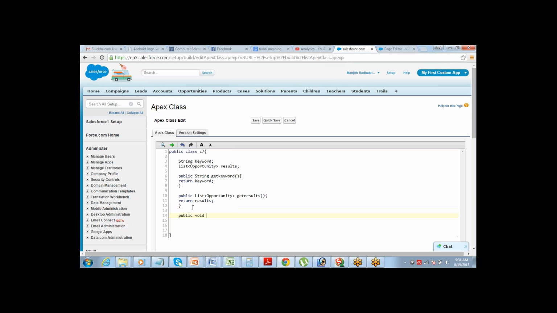So for the set method, as I said, the return type will be void. It does not return anything. So you will define it as a void method. Public void setKeyword.